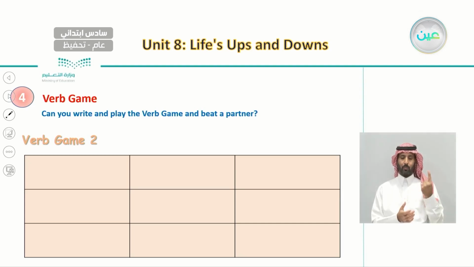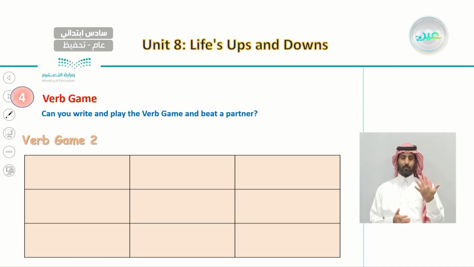Number one, I got 200 points in a computer game. Number two, we lost a football game. Number three, we were happy. Number four, I caught a big fish.